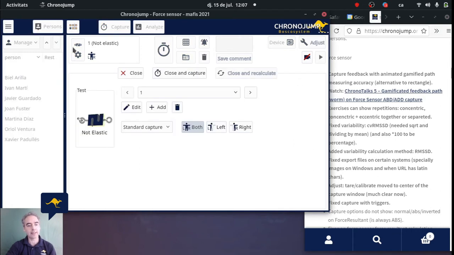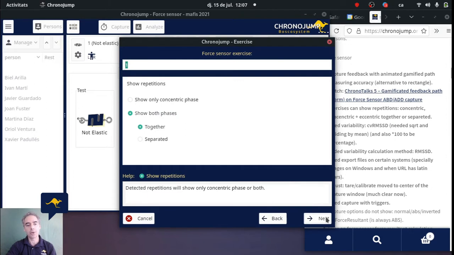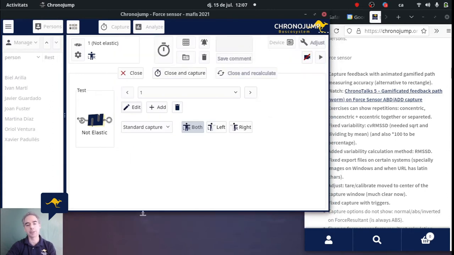Also, the exercise of force sensor now has a configuration, where you can show the repetitions only concentric phase or both phases, and together or separated. And this is good for the analysis of the data and also for sending the data. So analysis in the program or sending the data in the external model or when you export the data to another program, it's quite relevant.